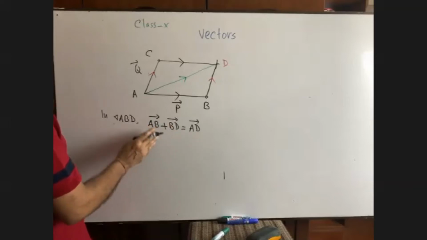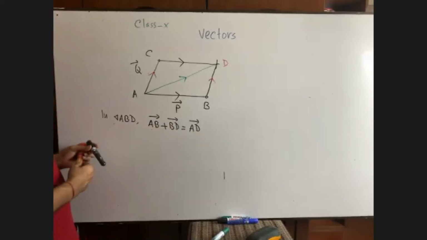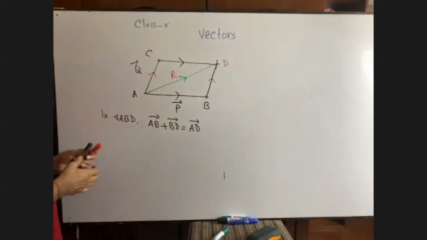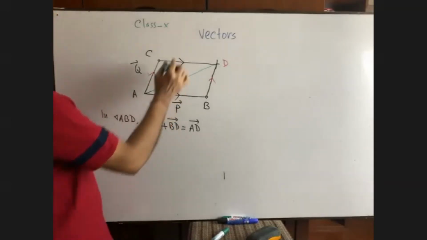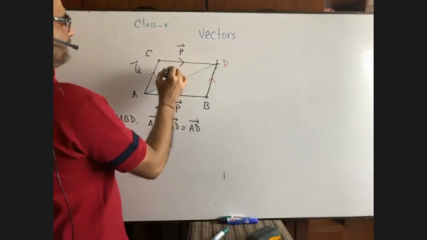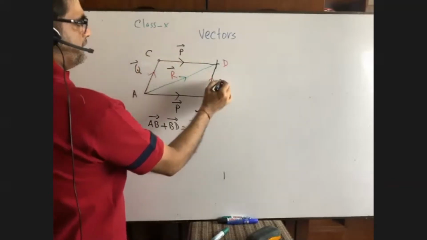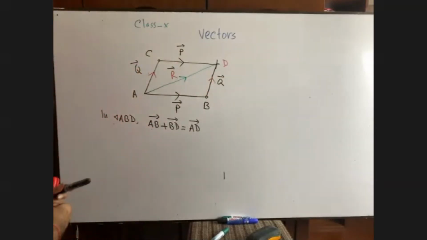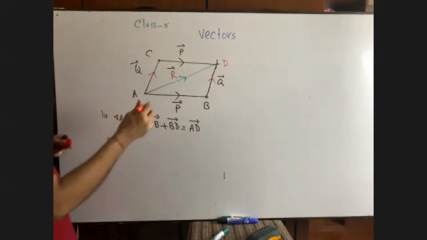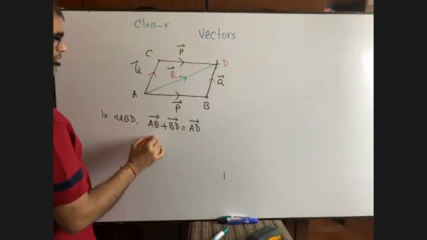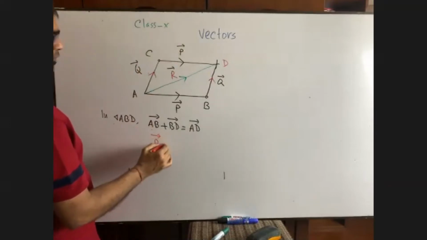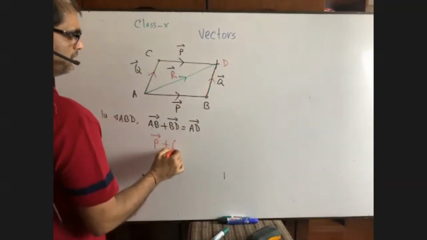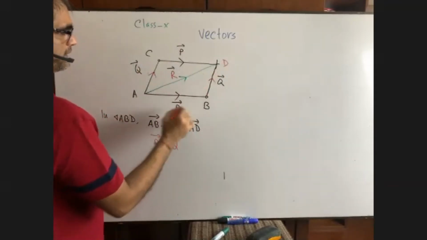Now, if it is considered as R, and if this side is P, then the opposite side is also P, and if it is Q, then the opposite side is also Q. Now we can put the values here. What is AB? AB equals P vector. What is BD? BD equals what? Q vector. And what is AD?